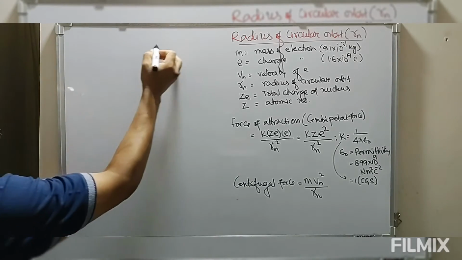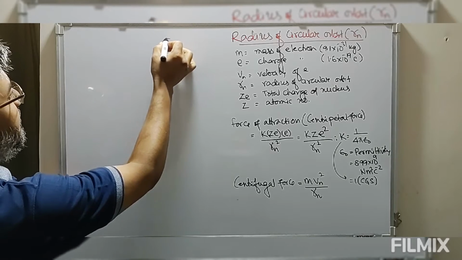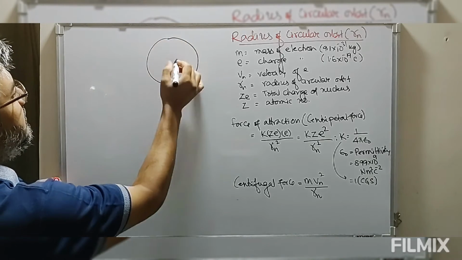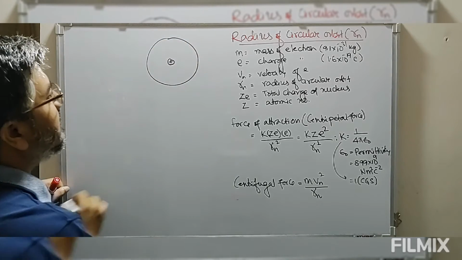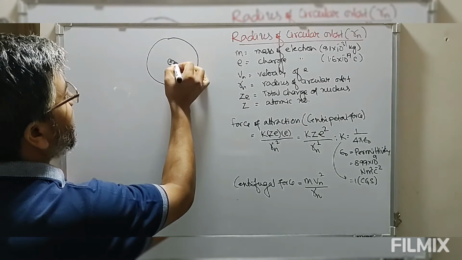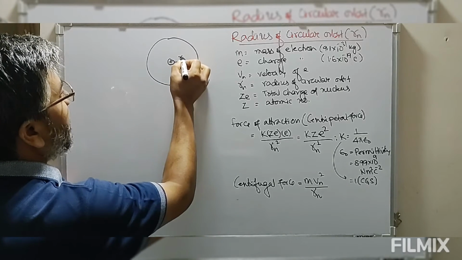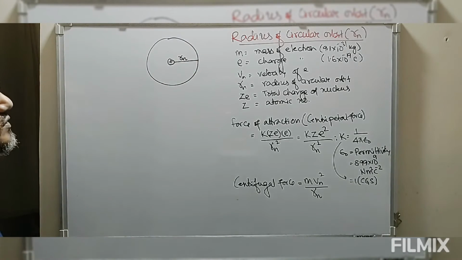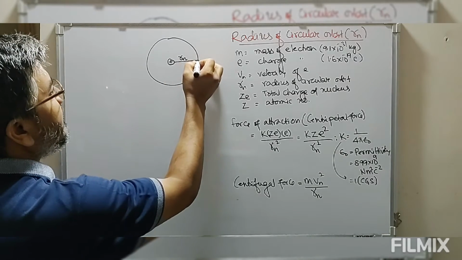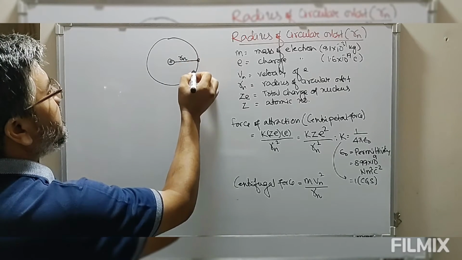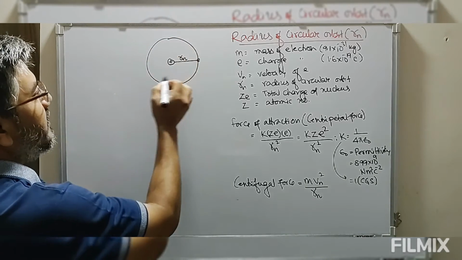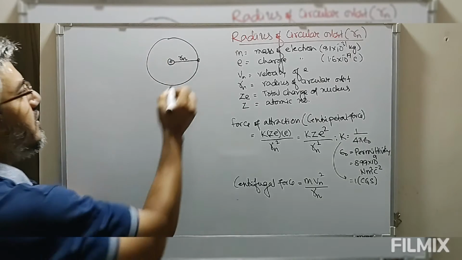Suppose this is the nucleus, and the electron is moving in this orbit, where Rn is the distance of the circular orbit. Now we have the electron here, moving around this circular orbit with some velocity.